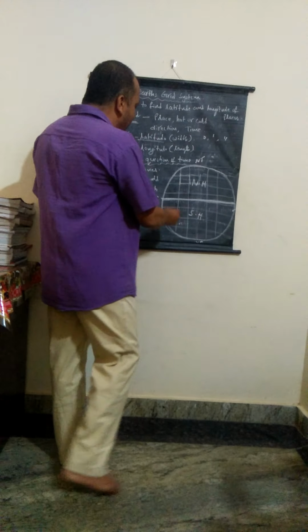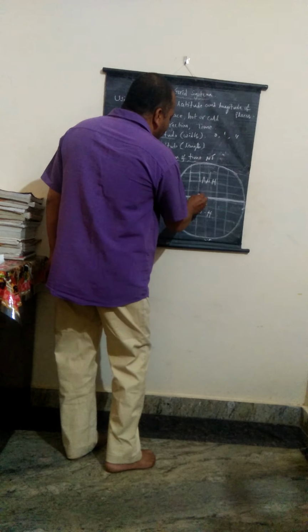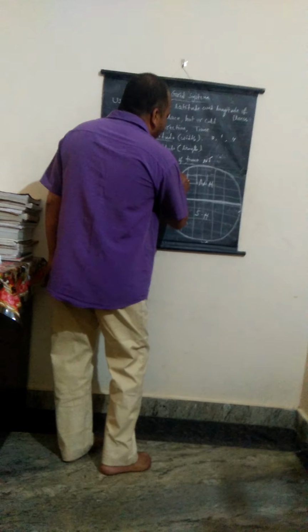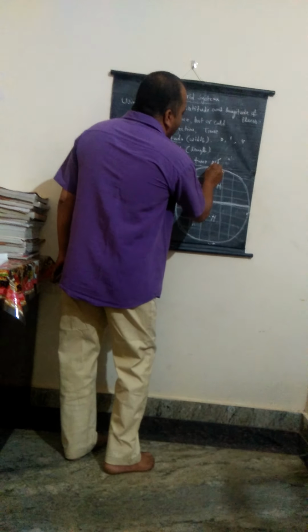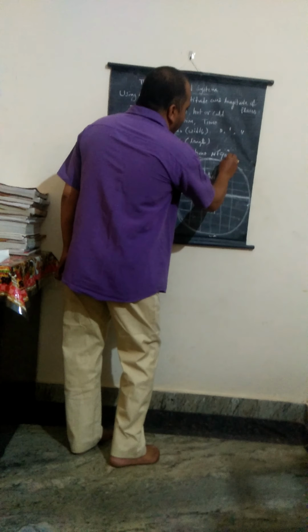From 0 degrees, if you go north side, we can observe 1 degree, 2 degrees, 3 degrees, likewise at the top of the north, 90 degrees. It is called 90 degrees north pole.